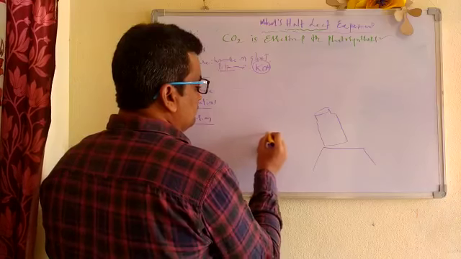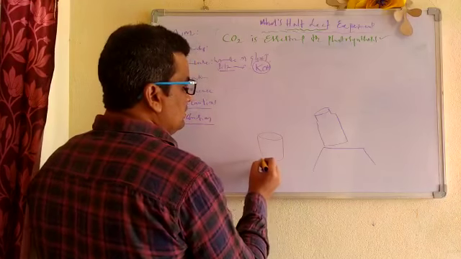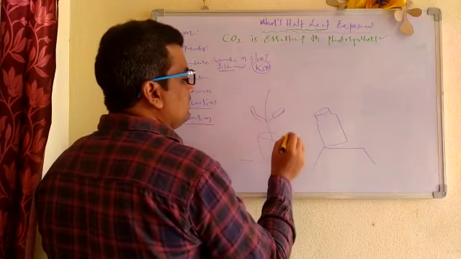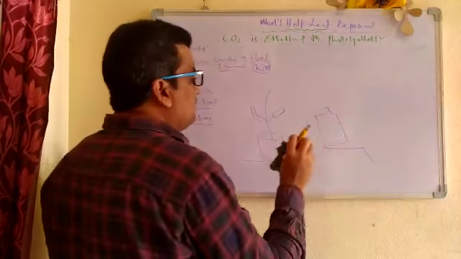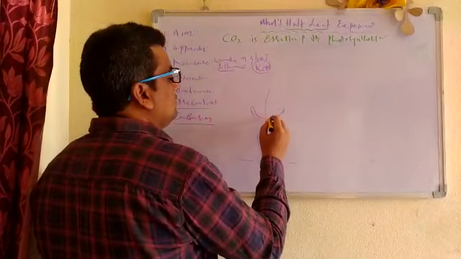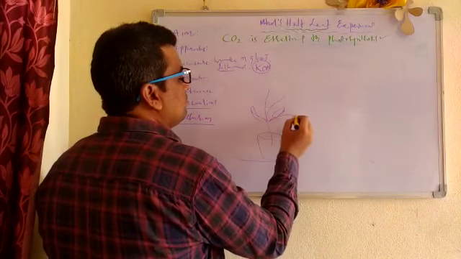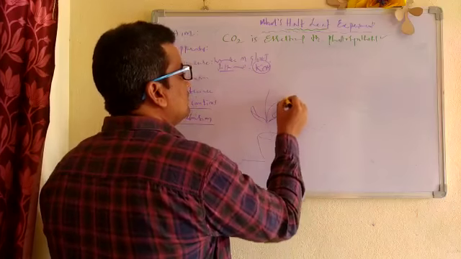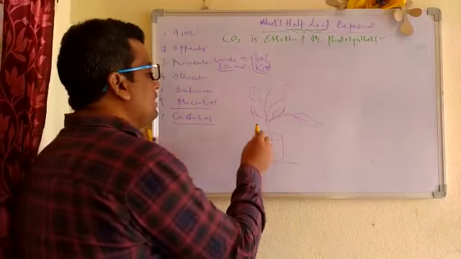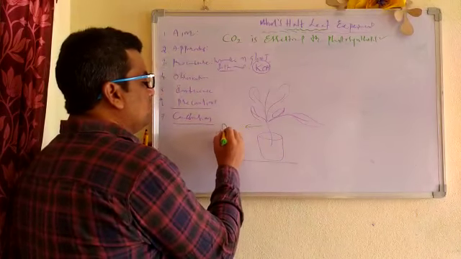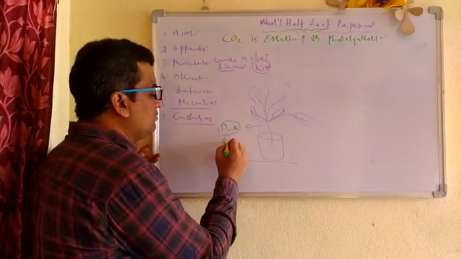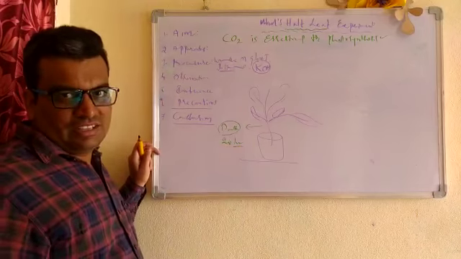So a potted plant. This potted plant we have to keep in the dark for 24 hours. How much time, children, do we have to keep this plant in the dark? This is a very important point. We should keep this plant in a dark place where light cannot enter for 24 hours. Why?